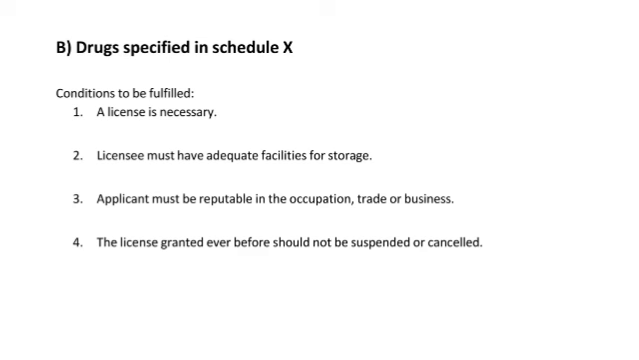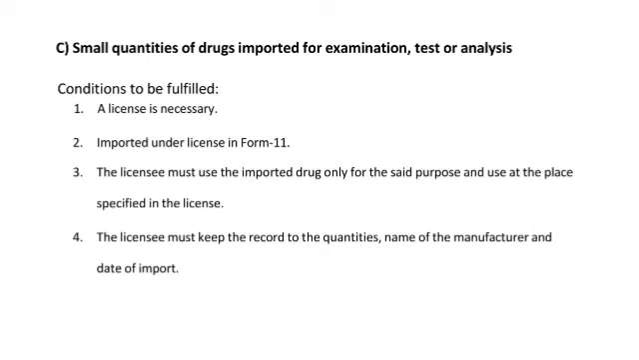Number 9. Then drugs specified in Schedule X, a license is necessary. Licensee must have adequate facilities for storage. Then applicant must be reputable in the occupation, trade or business. The license granted ever before should not be suspended or cancelled.